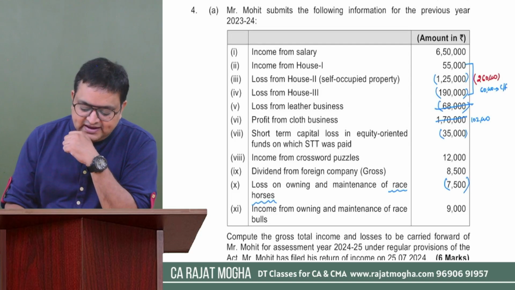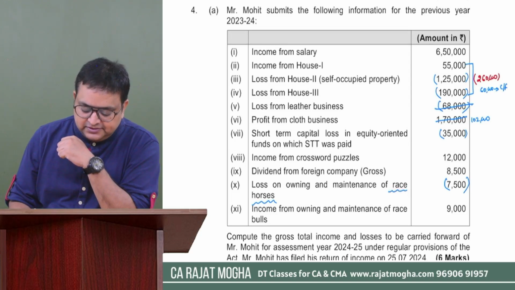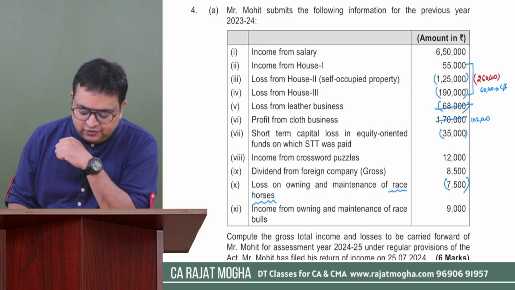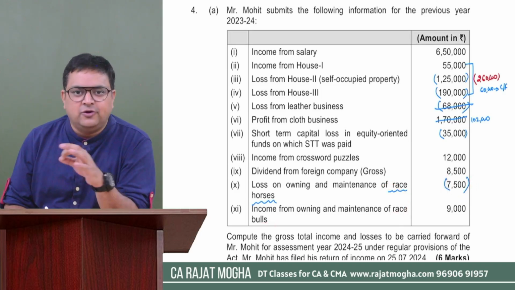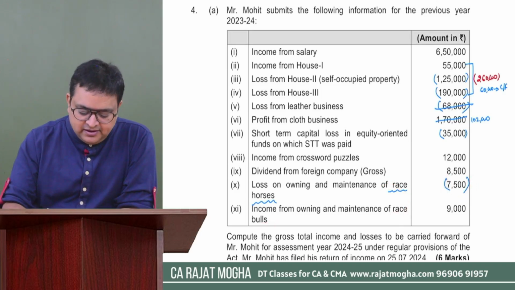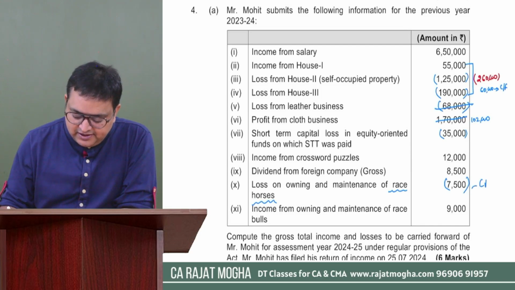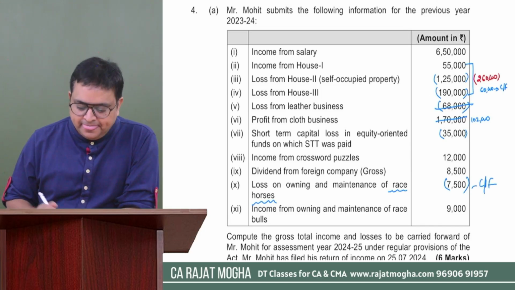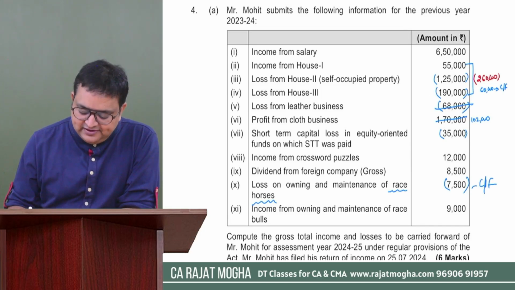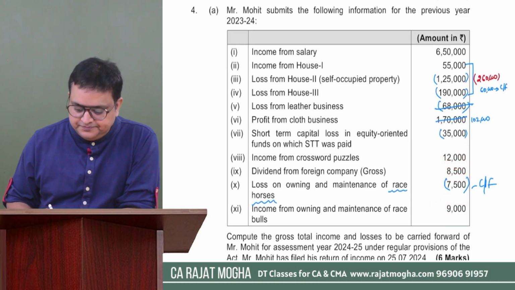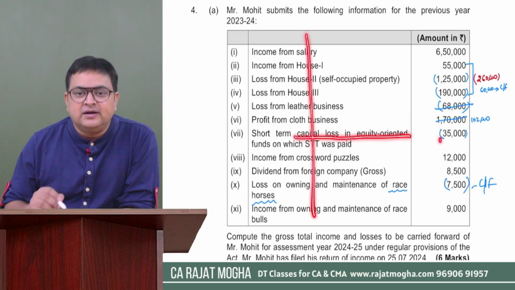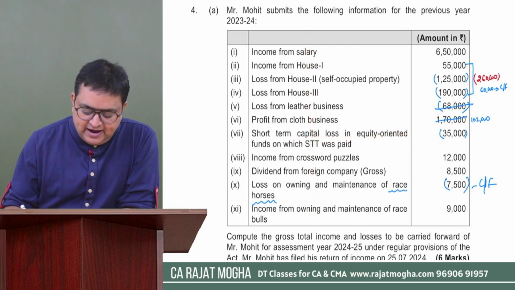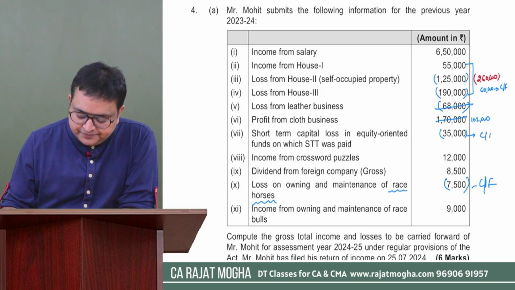So in this case, can I set off this race horse owning and maintenance loss of 7,500 from this loss from bull racing? No, I cannot set it off. So it will be 100% carried forward. It would be carried forward, right? So we have IFOS income 12,000, 8,500 is an income, and 9,000 is also income. Okay. So what about the short-term capital loss? Because there is no other capital gain, we have to carry it forward.